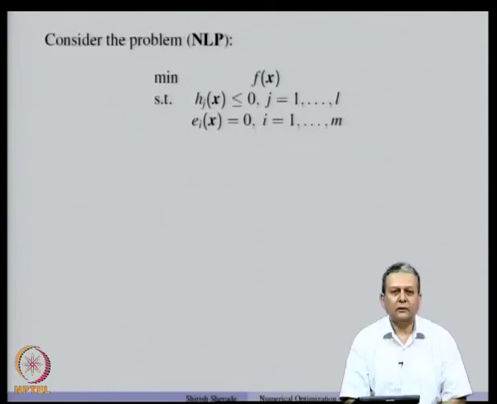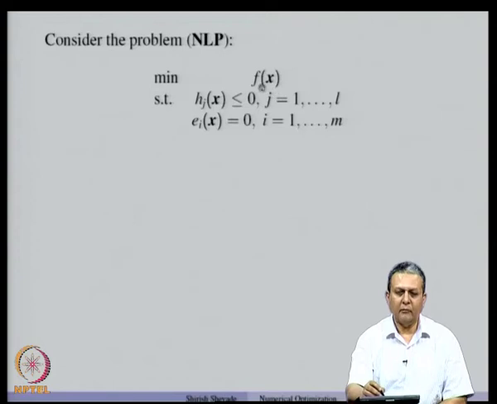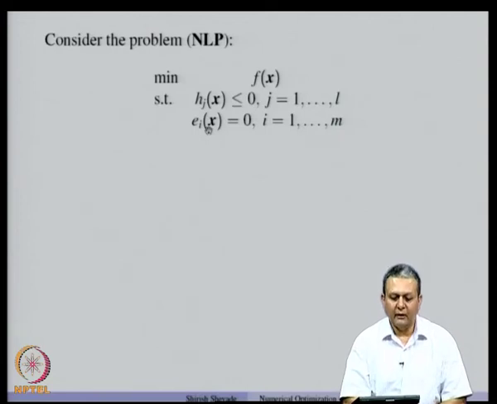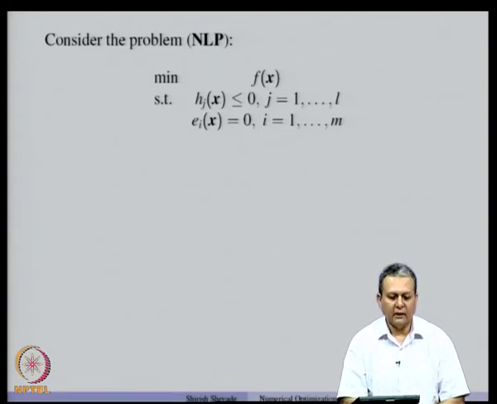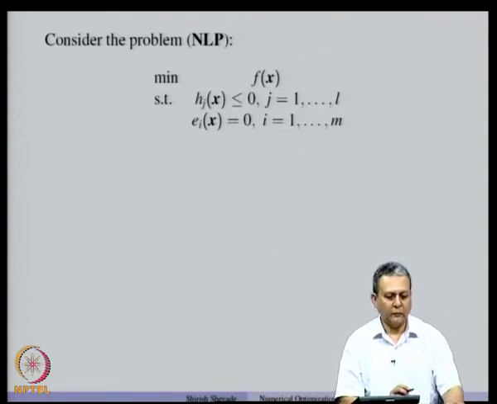Now, let us go back to the nonlinear programming problem that we considered, a general nonlinear programming problem where we minimize f(x) subject to the constraints h(x) less than or equal to 0 and e(x) equal to 0. And we saw the first order KKT conditions for this problem, and now we will see the second order conditions for this problem. These conditions we will see without giving any details of the proof.